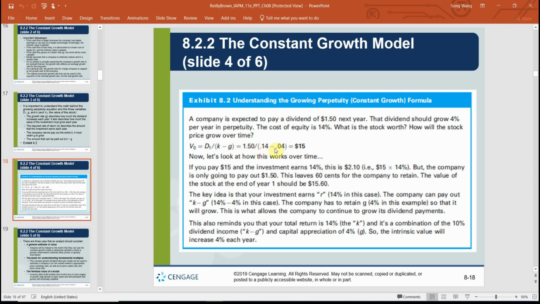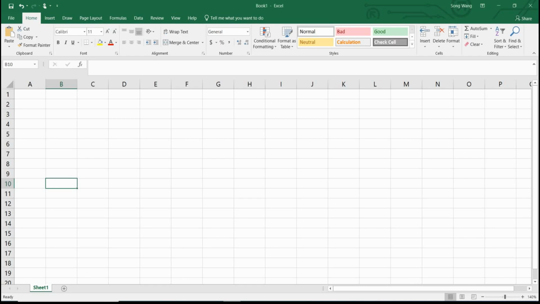That's $1.5 divided by 14% minus 4%. So the whole thing is going to give you $15. And if you use Excel to do the work, which you will need to follow exactly, the calculation is pretty easy to comprehend. So I will need to get the price today, or the intrinsic value today, same thing.